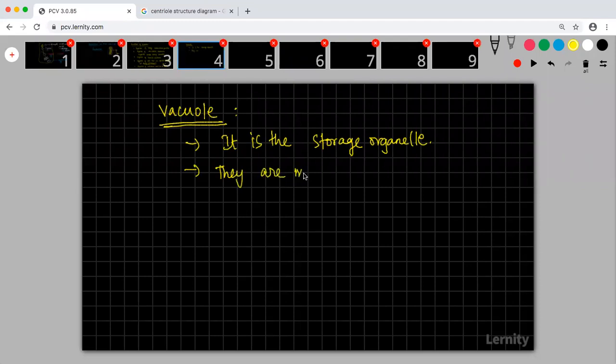There are many scattered in animal cells.